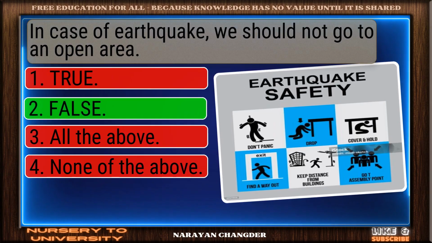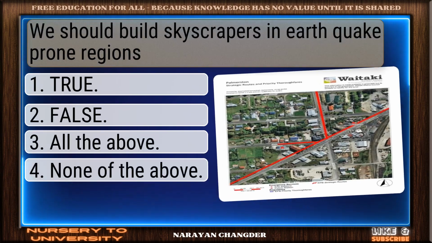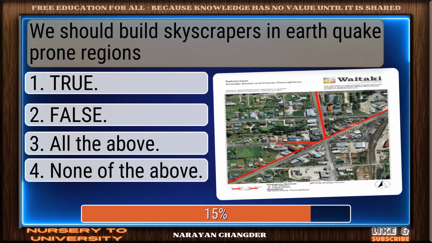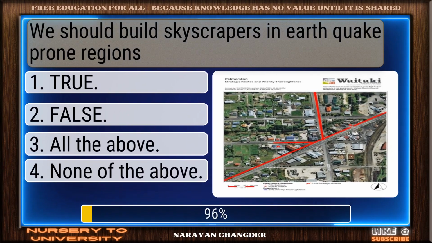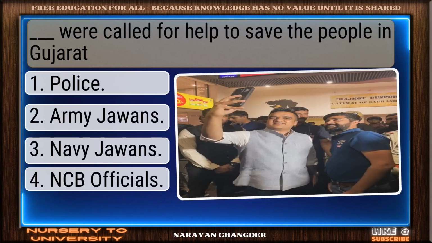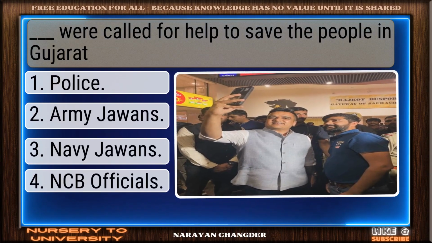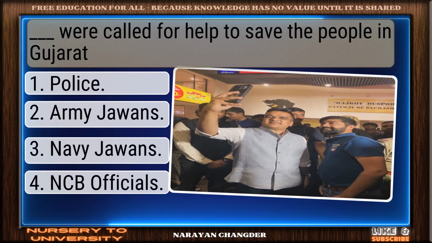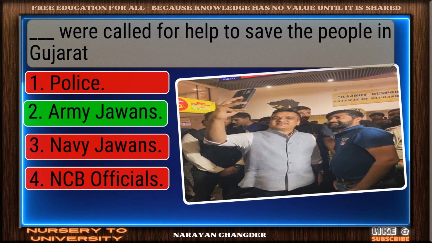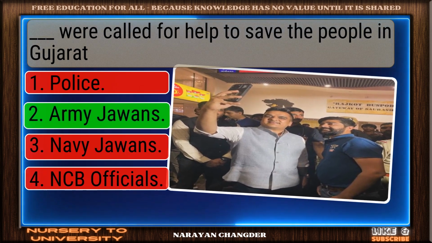Valid point. False is true. We should build skyscrapers in earthquake-prone regions. Great job. False is the accurate answer. Dash were called for help to save the people in Gujarat. Bravo. Army Jawans is the answer.